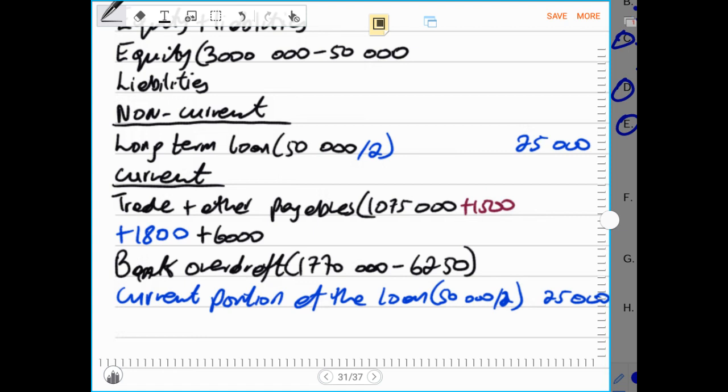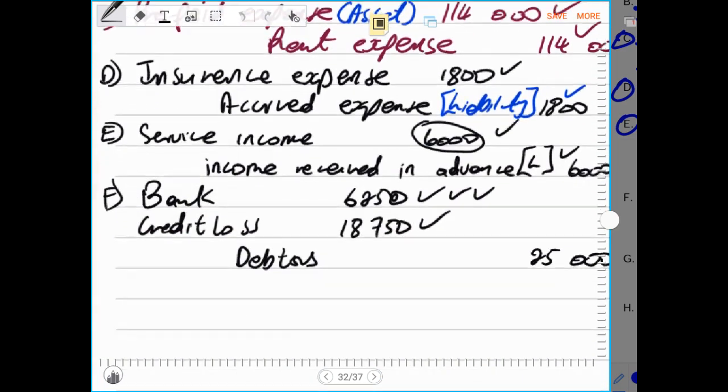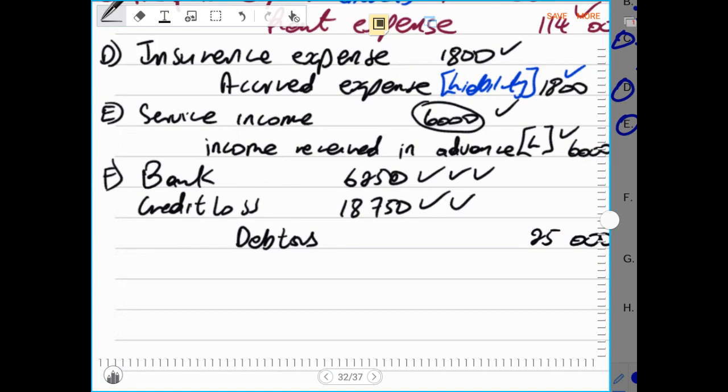Remember, the reason why this becomes a negative is because this is a liability. So this 6,250 that we receive will reduce the liability of the bank overdraft of 1,770,000 rands.